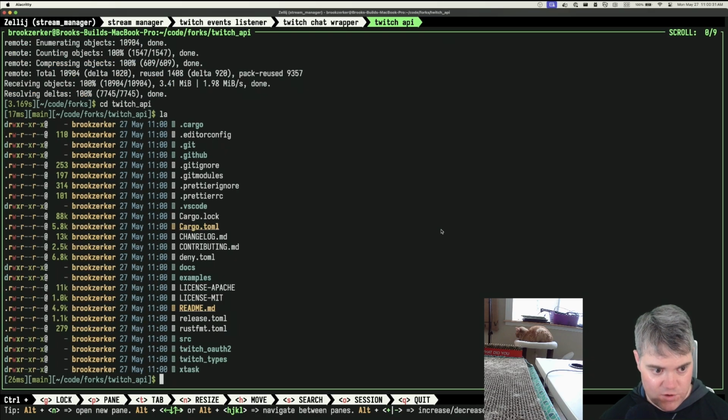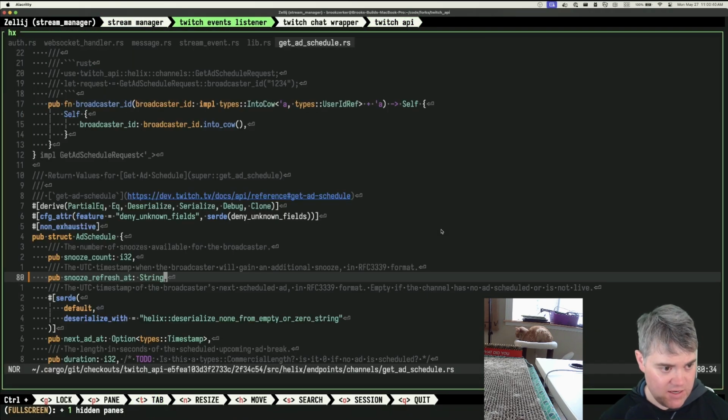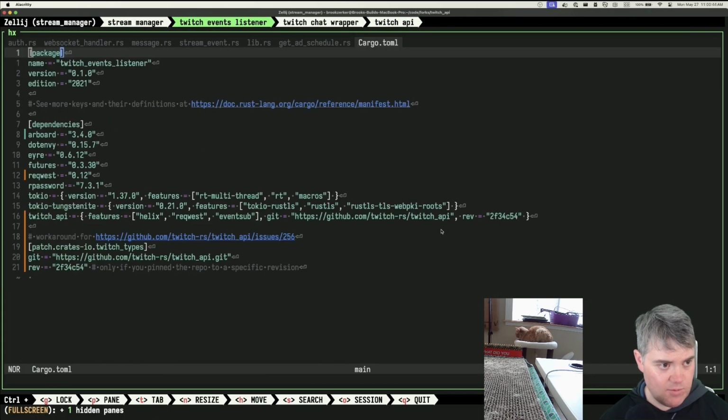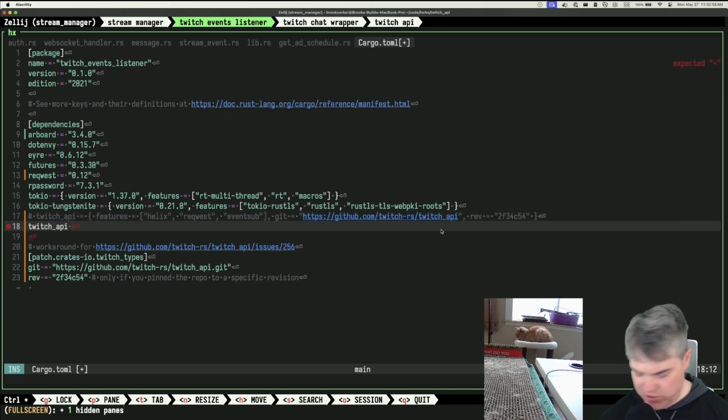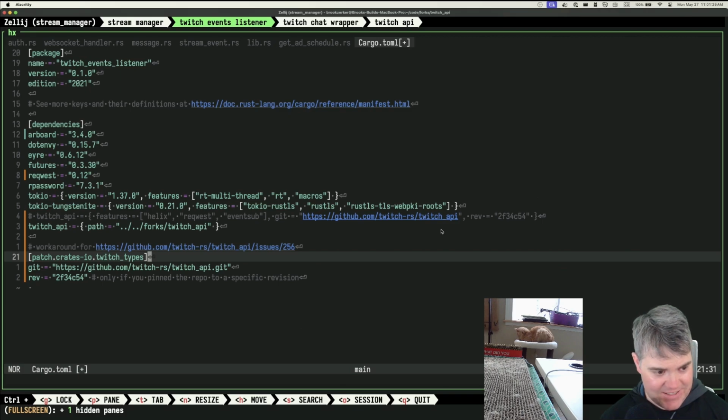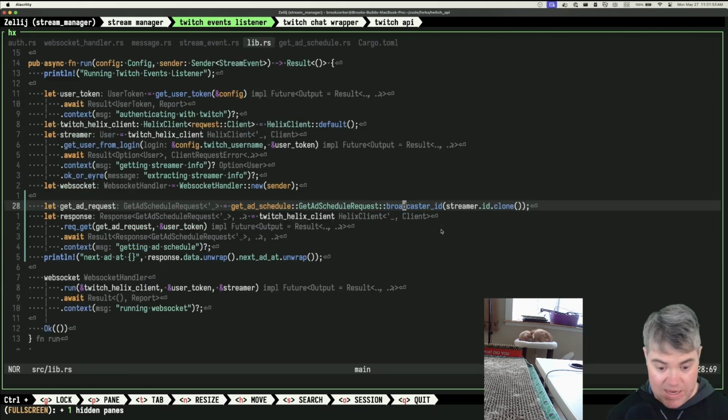Okay, so we're first gonna just make sure that this works exactly as we expect it to. So that means getting back over here, going into our Cargo TOML, and for you Twitch API, we're now gonna say Twitch API equals path. All right, where is this? This is up twice, I think, and then forks Twitch API. I think that's where it is. This is gonna be the same thing. Patch that. I mean, this might work. I don't actually know if that's needed anymore. We'll find out. Did that work? No errors? Okay, it's cool. So we're good to go there.